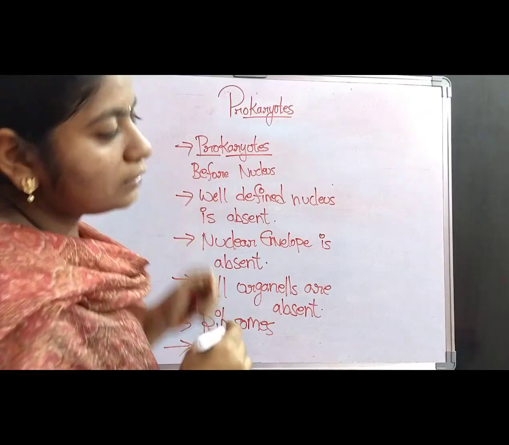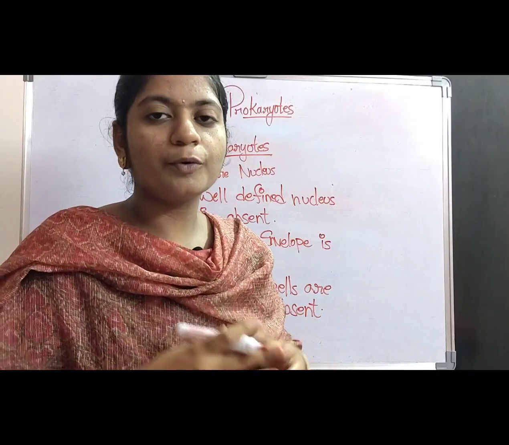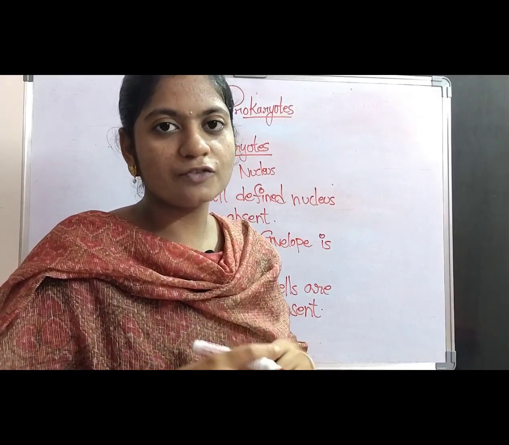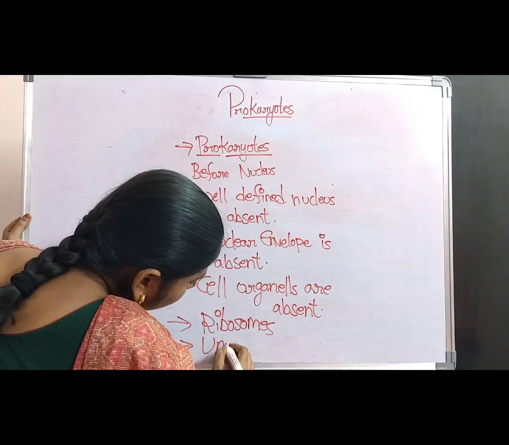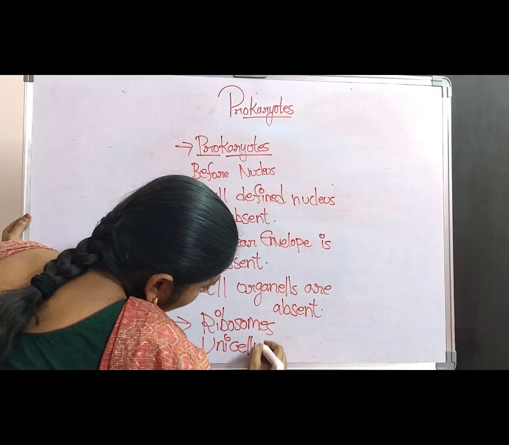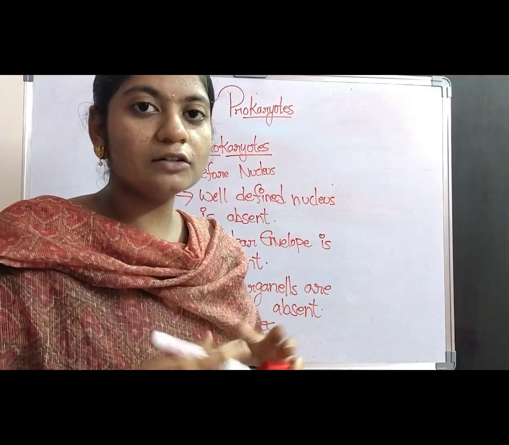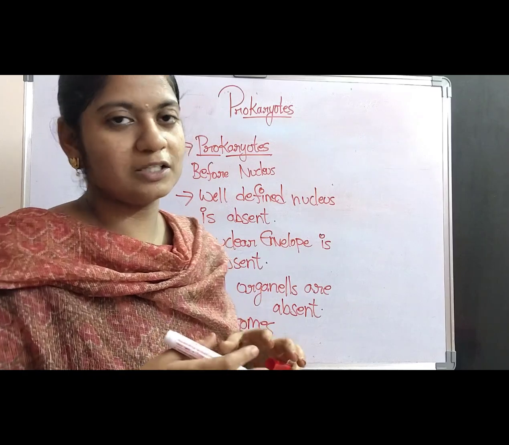And next, the most important feature is that the organisms involved in the prokaryotes are exclusively unicellular organisms only. There is no chance for the presence of multicellular organisms. The organisms which come under the category of the prokaryotes are exclusively unicellular. But in the eukaryotes, both unicellular and multicellular organisms occur.